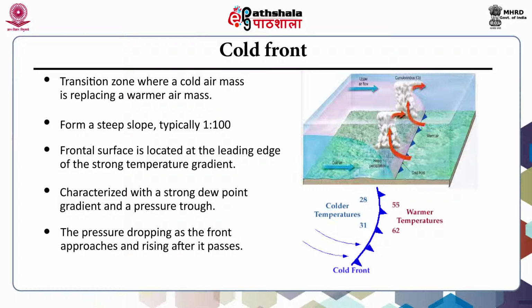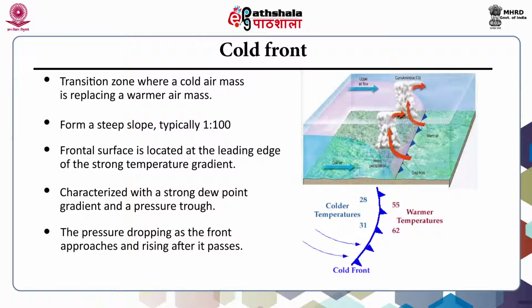Cold front. A cold front is defined as the transition zone where a cold air mass is replacing a warmer air mass. The leading edge of the cold air mass typically has a shape like a dome. The cold fronts generally move from northwest to southeast in the northern hemisphere. The air behind a cold front is noticeably colder and drier than the air ahead of it. When a cold front passes through, the temperature can drop more than 15 degrees within the first hour.